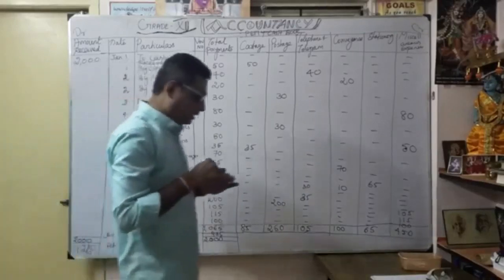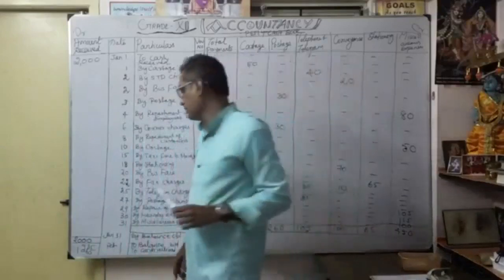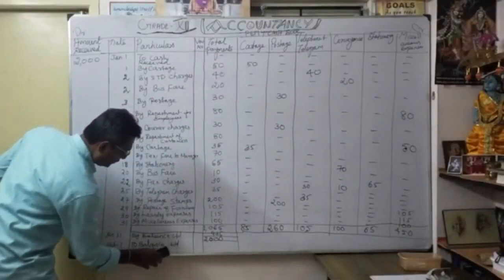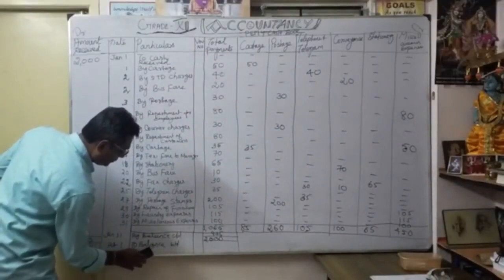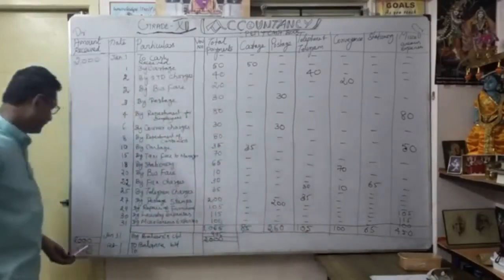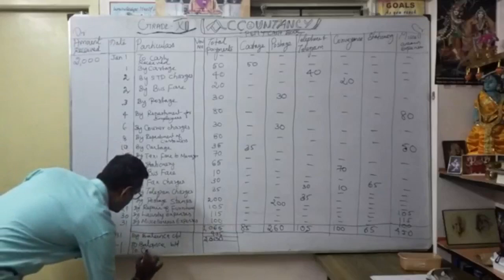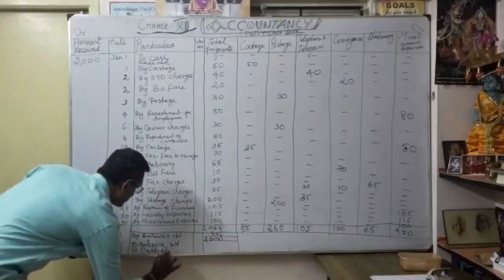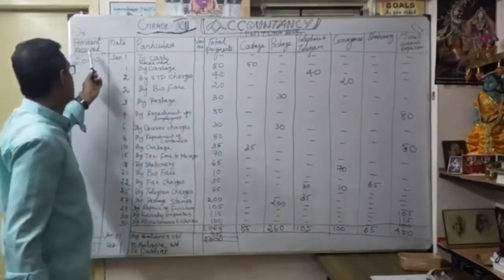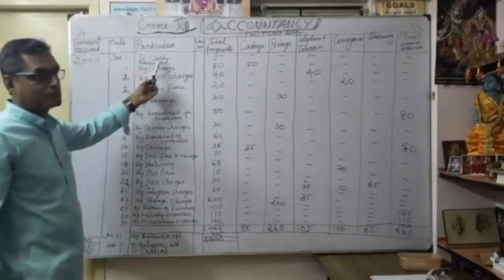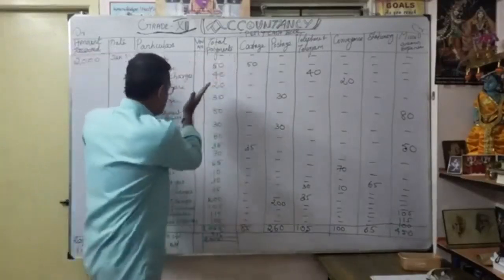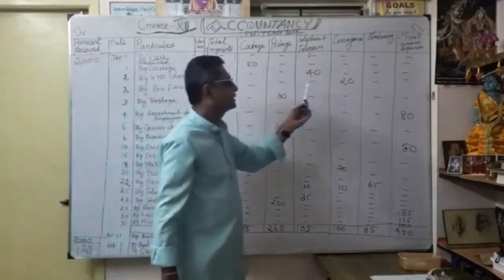Have you understood how the imprest system is maintained? So you want to maintain two thousand in the cash account. So to maintain the 2000, whatever payment you arrive at, 1065, that amount you again get from whom? Chief cashier. Okay, to cash account. Now you understood how the petty cash is going to be prepared? So we have to draw the heading. So amount received, date, particulars, thereafter voucher number, total payment. Then accordingly, for this transaction you want to create each and every head.